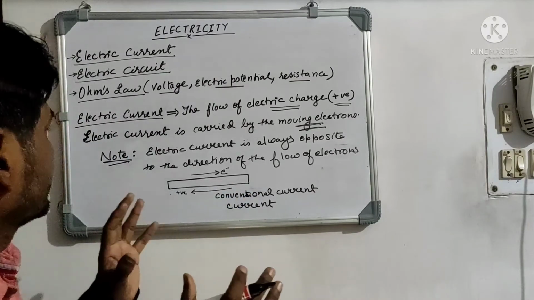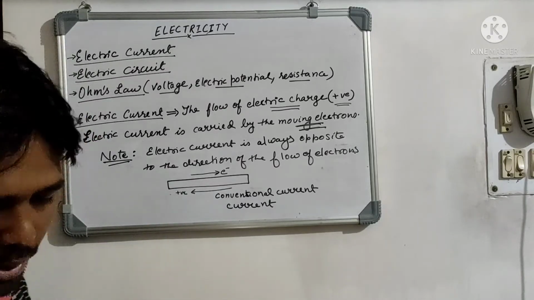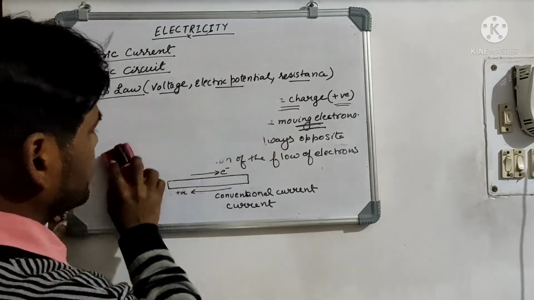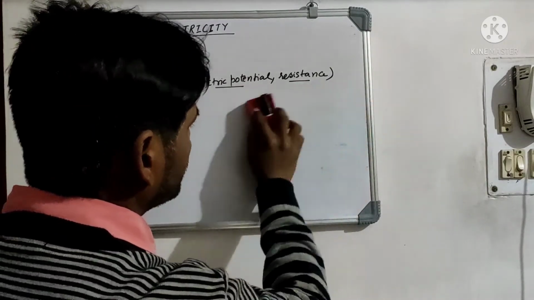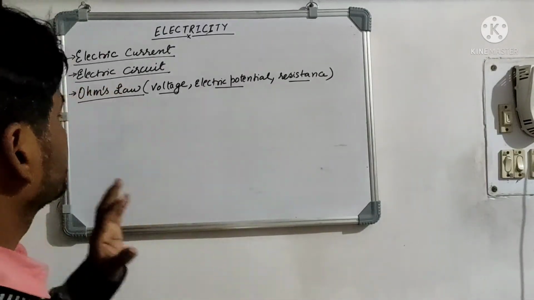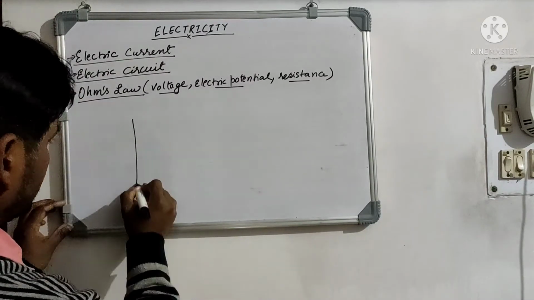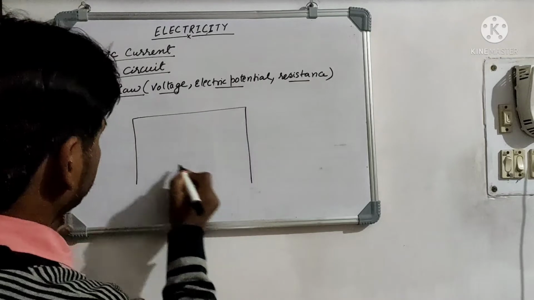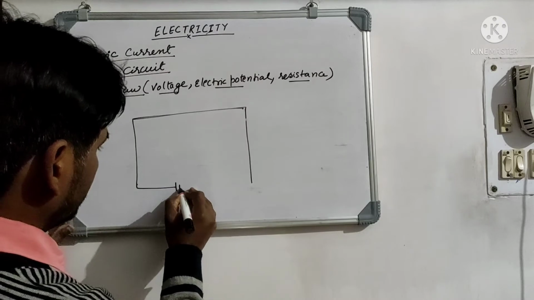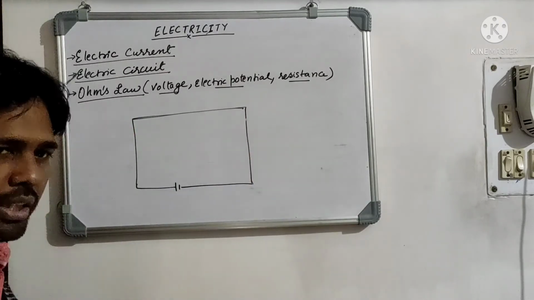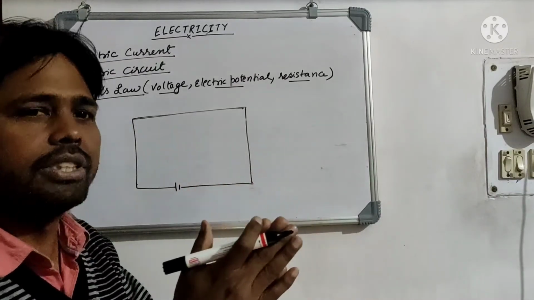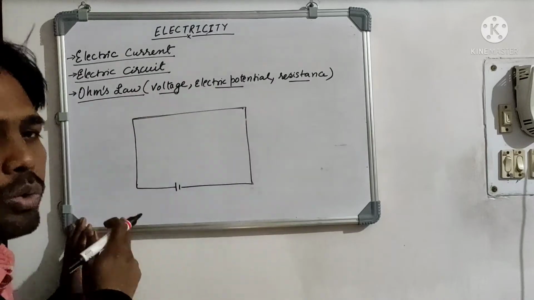Fine. So this is all about the current in plain language. Let us move on to the next topic in this session, that is the electric circuit. Unless and until we understand this, we won't be able to move forward. Before that, let me explain the flow of electric current with the help of a simple diagram. Let's say we are having a circuit. A circuit is nothing but the diagrammatic representation of the different electric components that are connected with each other so that the current can flow through it.